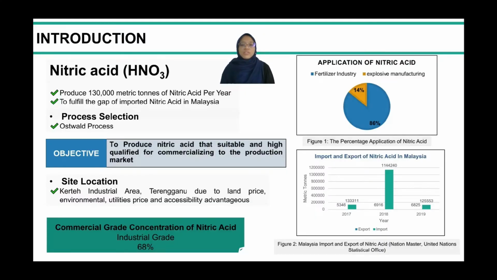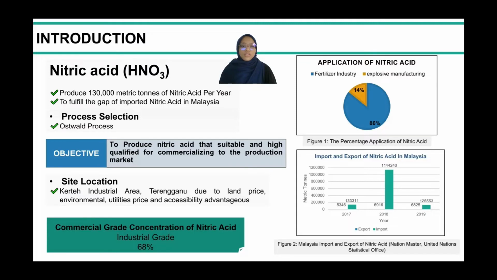Assalamualaikum, my name is Fatih Nurul Akila binti Ishaq, and I will introduce you to our group design project on production of nitric acid. Nitric acid is used mainly in the fertilizer industry. Our main goal is to produce 130,000 metric tons per year and to fulfill the gap of imported nitric acid in Malaysia.